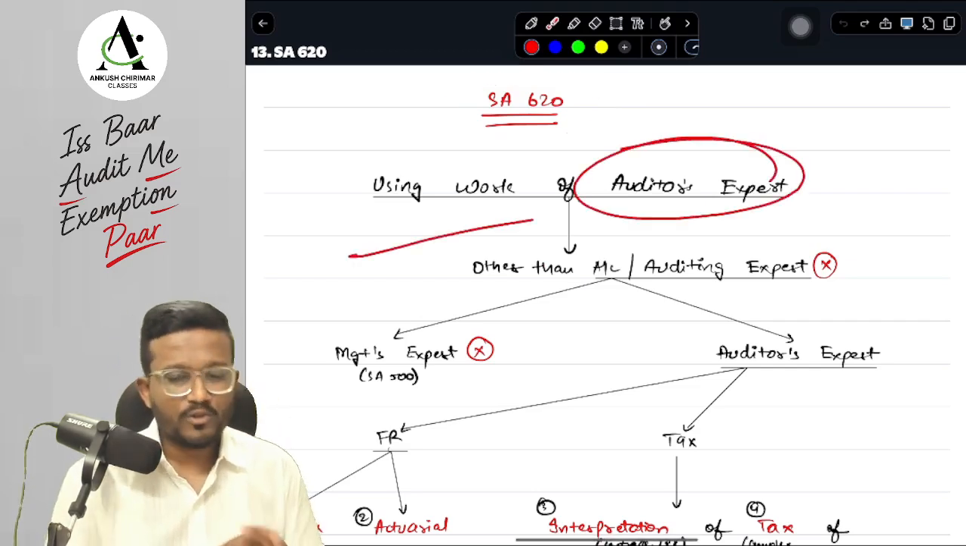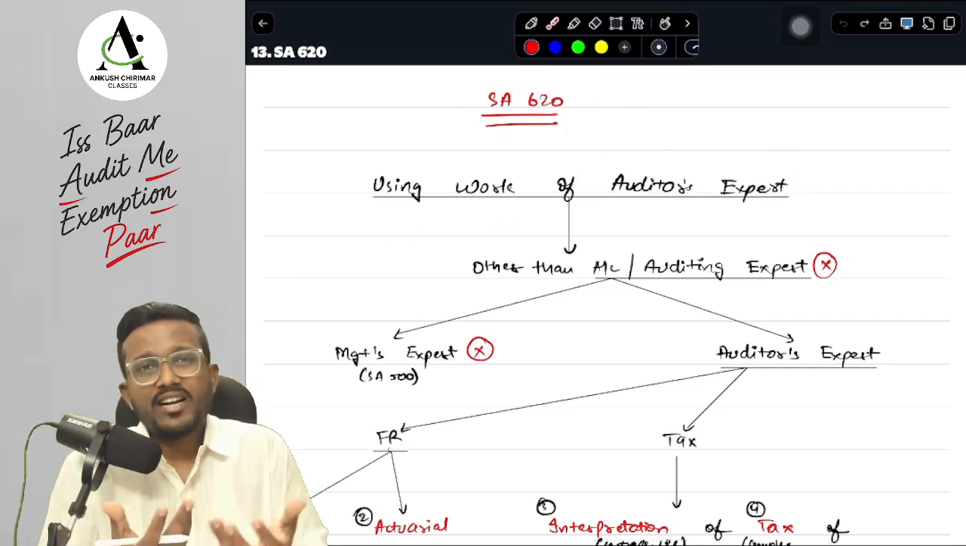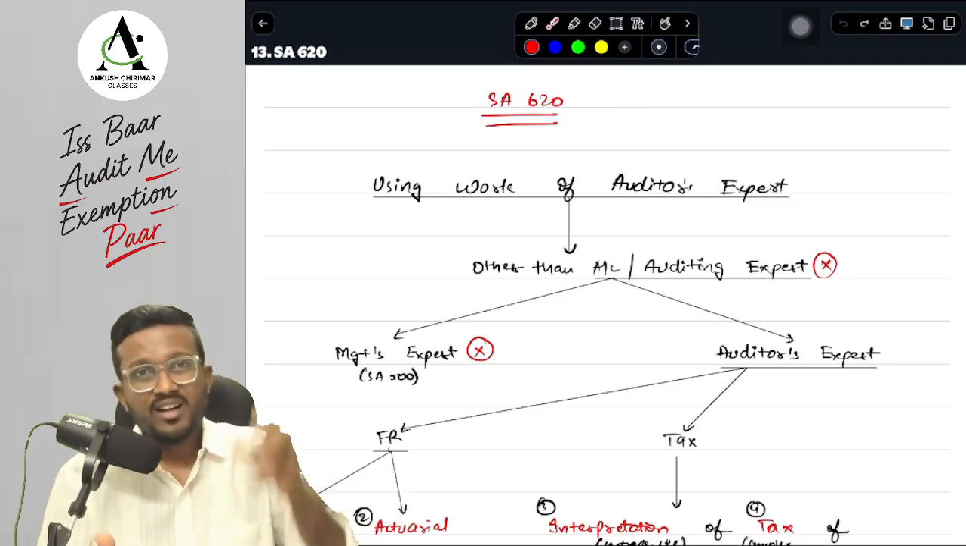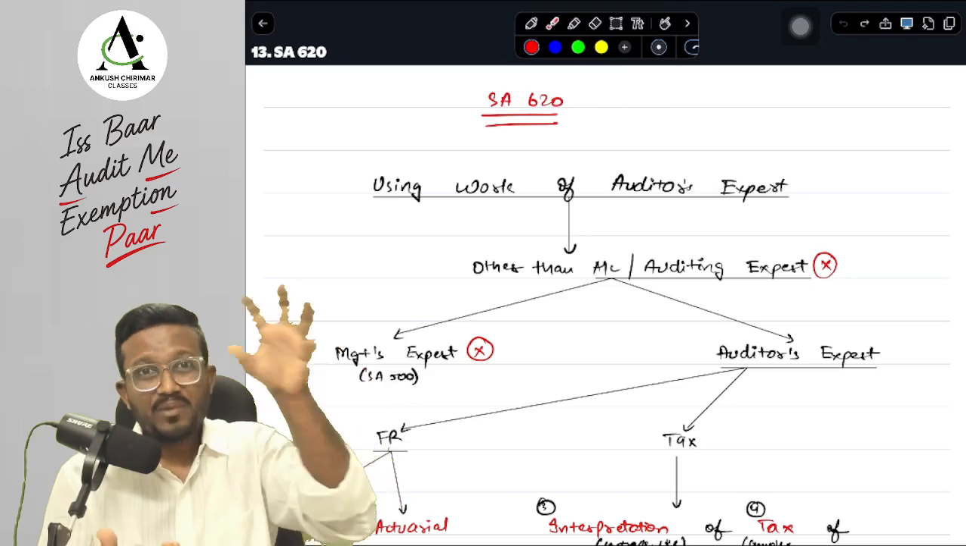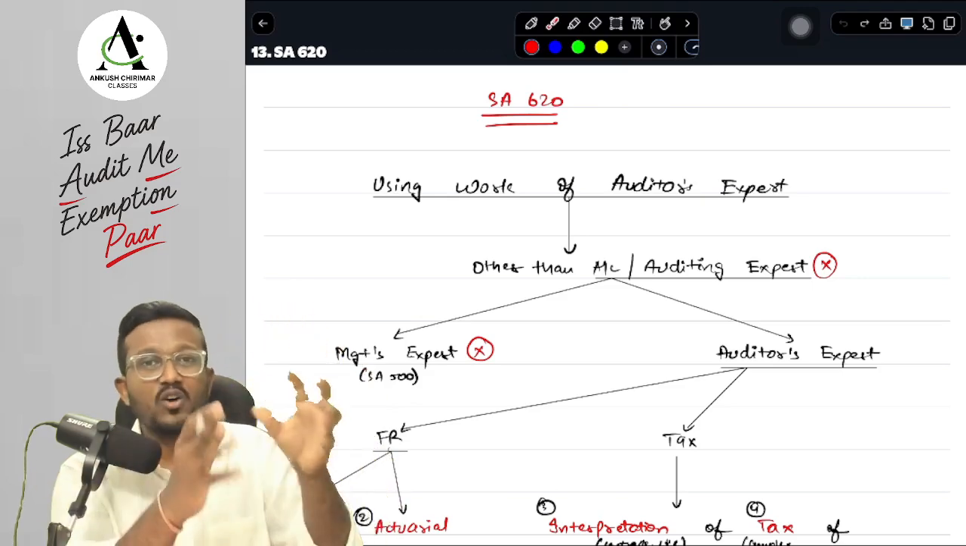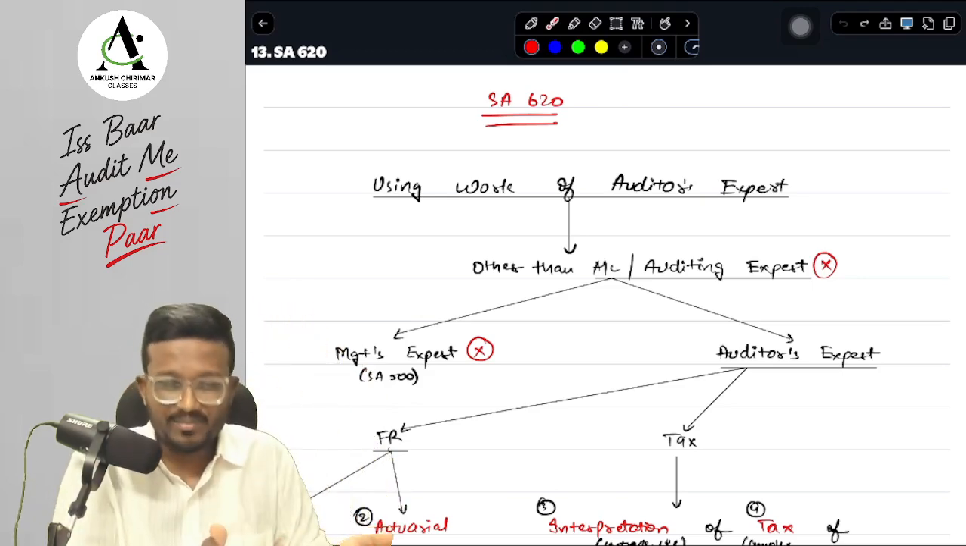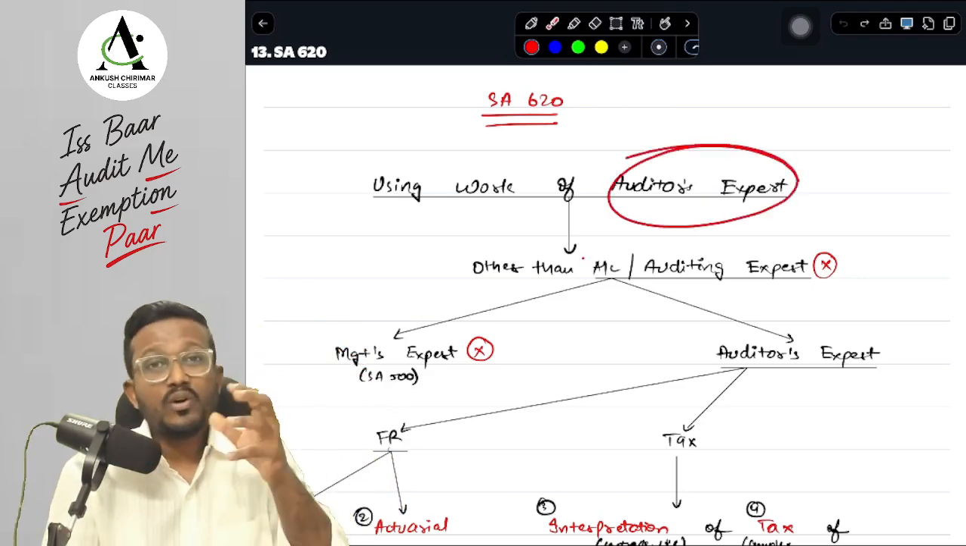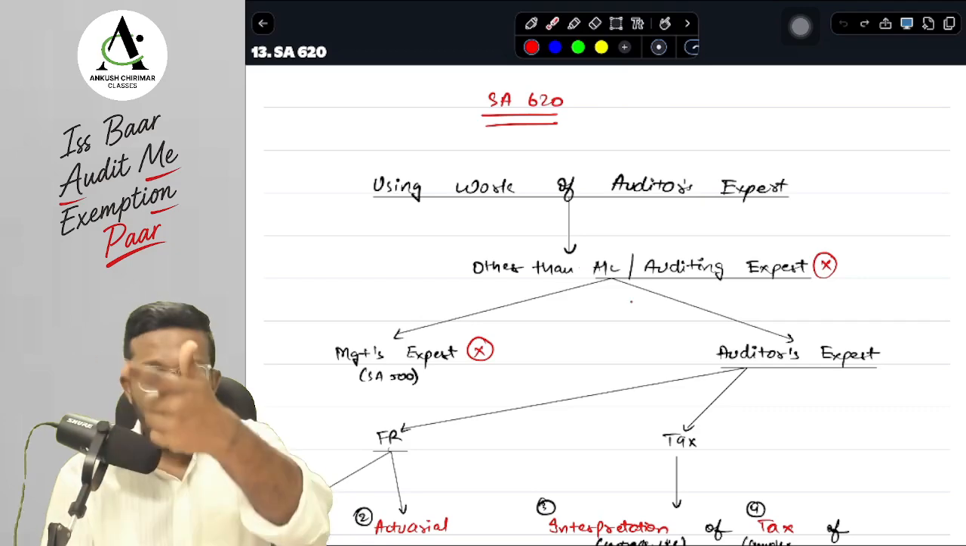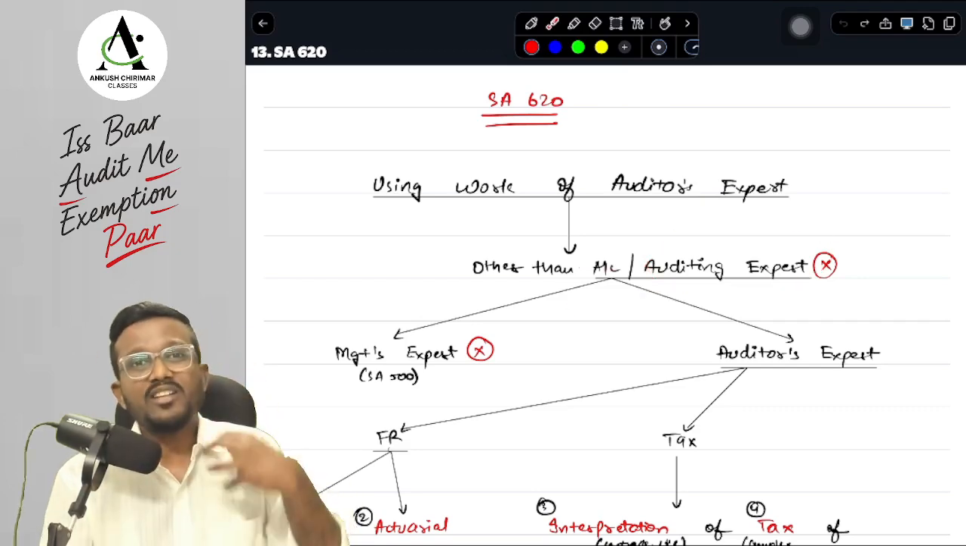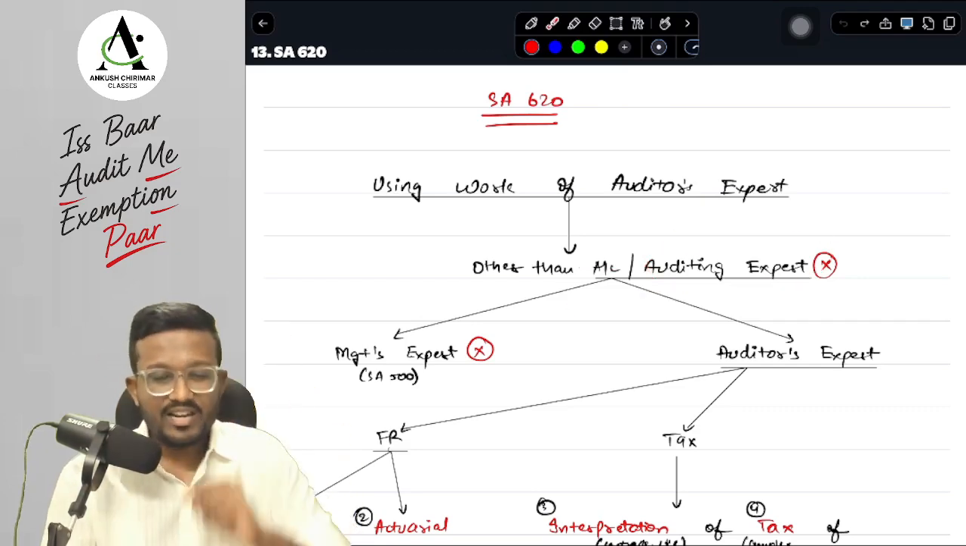SA 620 talks about using the work of an auditor's expert. Now who is an auditor's expert? It is the same as your management expert. The management expert was a person with expertise in a field other than accounting and auditing, whose work was used by the management in the preparation of the financial statements. In the same way, an auditor's expert is a person with expertise in a field other than accounting and auditing, whose work is used by the auditor while doing the audit. Then it is called the auditor's expert.